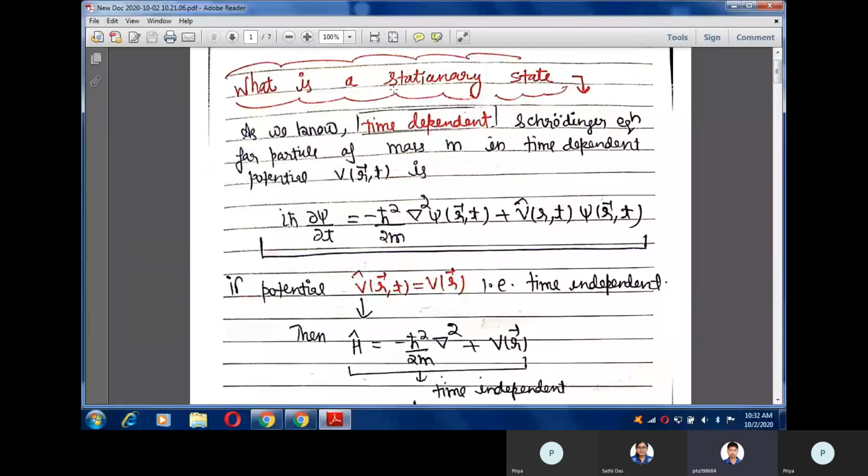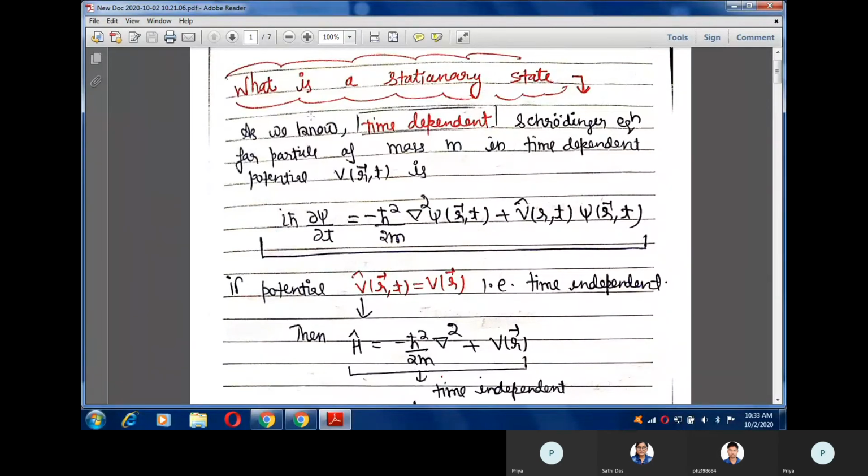In this video, I will discuss some numericals based on the fourth postulate of quantum mechanics. But before discussing those numericals, I would like to give a brief intro to what we mean by a stationary state in quantum mechanics. This is an important topic in order to get the essence of quantum mechanics: what are stationary states.